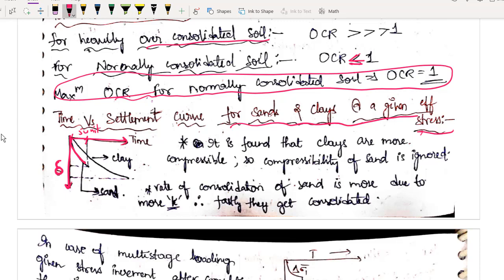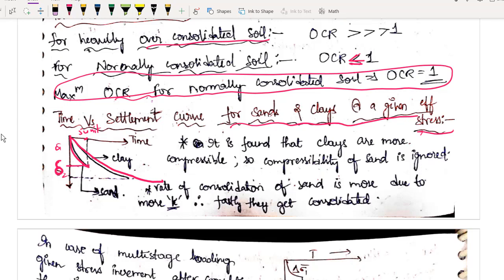So in these 5 units, you can see the settlement in clay is very less. Settlement in clay is delta 1, and here it was delta 2. You can clearly see the delta 2 value is greater than delta 1. The sands settled down very quickly, and after that there is no further settlement. But what is happening with clay? It is slowly settling with respect to time, and it will continue to settle over a lot of time.